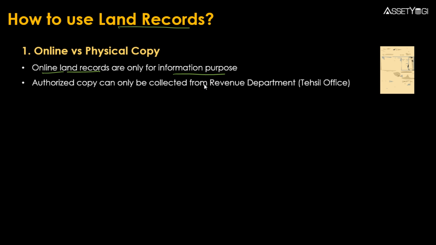So if you want a legally valid document, then you have to take out an authorized copy which you can get from the local revenue department, which is your tehsil office or your taluk office where the tehsildar or mamlatdar sits. Otherwise, in some states you can also get a digitally signed copy. So either the physically signed copy by the tehsildar or the digitally signed copy, both are equally valid. If you can get these copies, then you can definitely produce them as evidence in a court. Otherwise, if you are getting only information from the website, that is not a legally valid document, right?